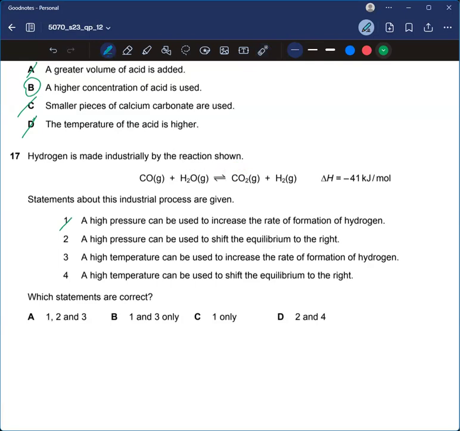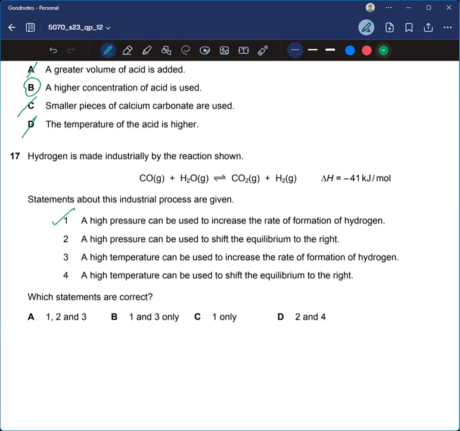Wait, rate of formation. Oh, I'm so sorry, I just got confused. A higher pressure can be used to increase the rate of formation of hydrogen. Of course, if the pressure is increased, the volume is decreased, which means that more particles would be present in a smaller area, and they would collide more frequently, more collisions would occur, and therefore more product would be formed. So one is correct.